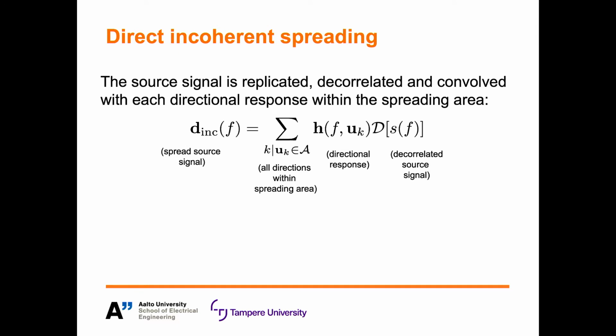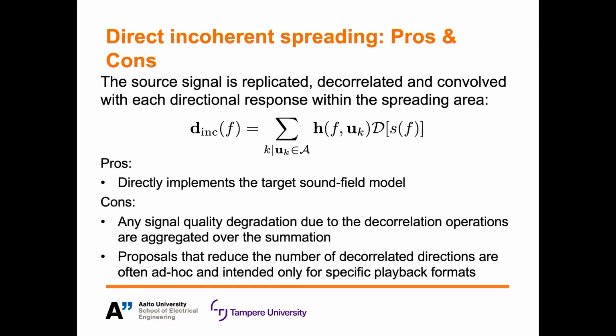And the simplest way to realize the target spreading model would be to replicate the input signal as many times as there are directional responses within the spreading area, and decorrelate them all prior to applying the directional responses. So we are now effectively distributing incoherent copies of the input signal rather than coherent copies of the input signal as we were before. So we are directly implementing the target sound field model. And if decorrelation was perfect, then this approach would also be perfect, and we wouldn't have to go further than this.